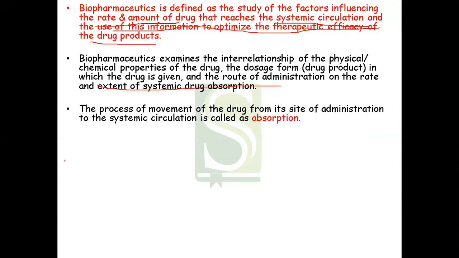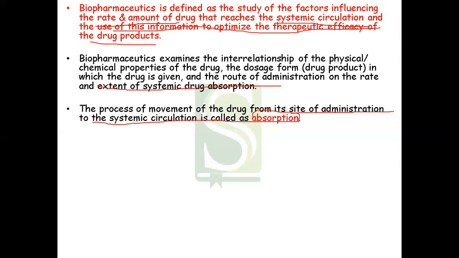The process of movement of drug from its site of administration to systemic circulation is called absorption. Now, what is absorption? Suppose you are going to give a drug orally to a patient. It is in the solid dosage form, basically a tablet. Once the tablet moves inside the patient's body, what is going to happen? First, it will disintegrate, when small particles will be formed. Then those granules will deaggregate, and then that product will dissolve. Once the product is dissolved in the GI fluid, from there the drug will be absorbed into the blood.